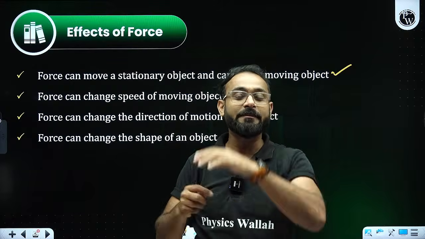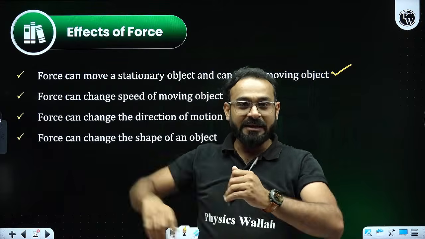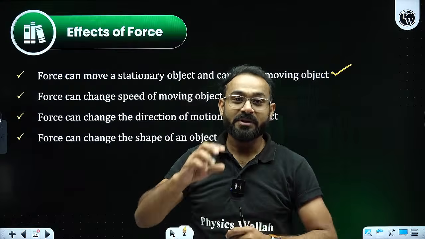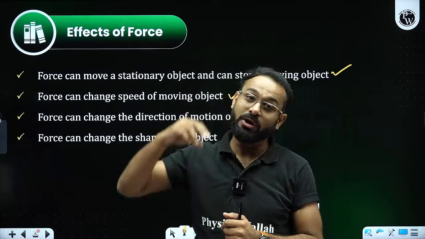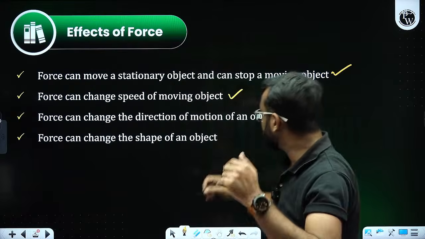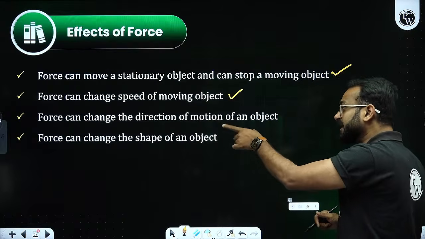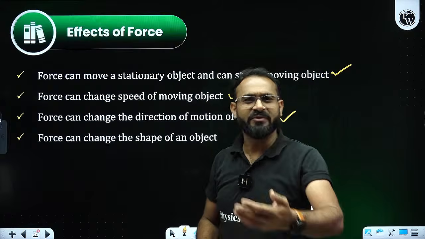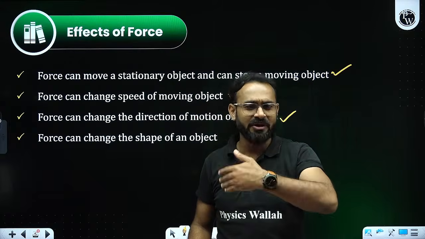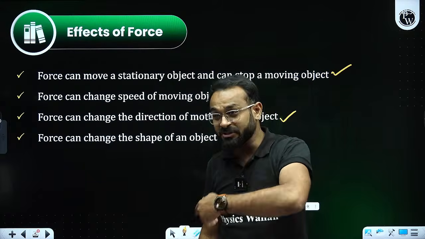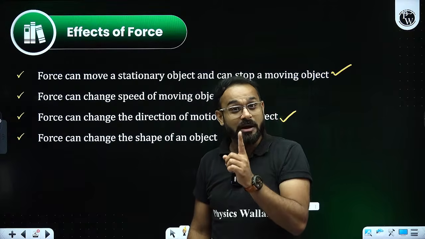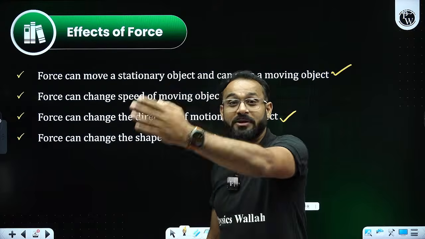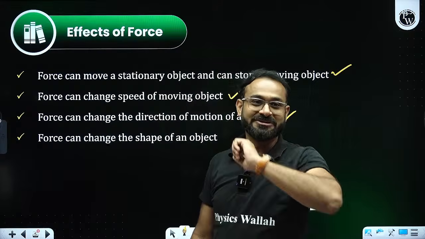Even if you are playing badminton, when the racket hits that shuttlecock, it moves with very high speed. Third, force can change the direction of the object. We have seen that when Virat Kohli plays a very good cover drive, the direction of the ball, which was coming straight, can be seen in the other direction, sir.